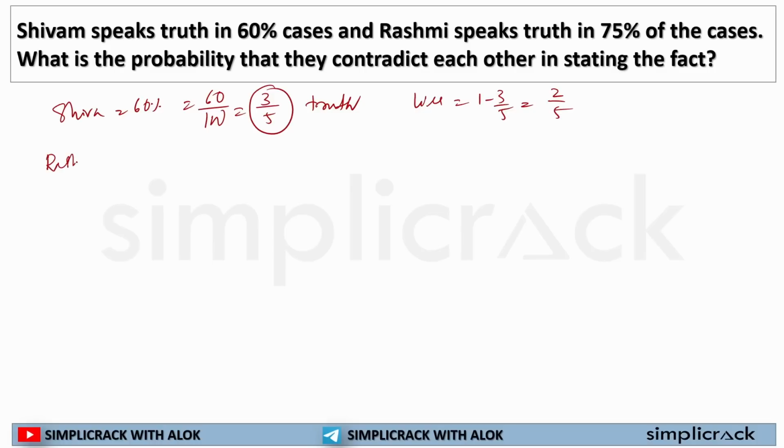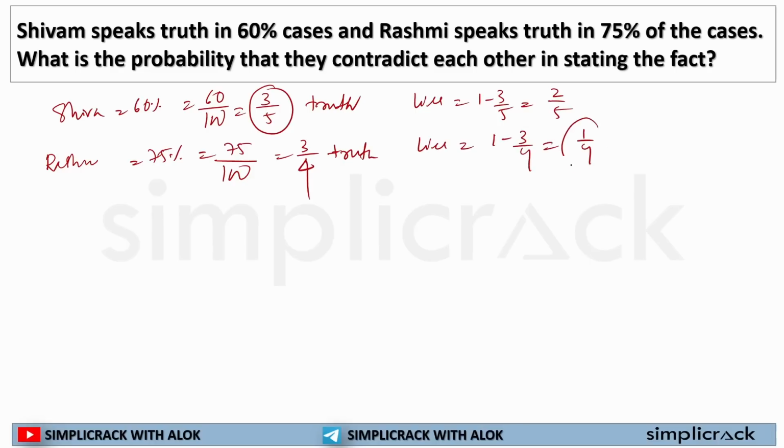Now, Rasmi speaks 75% truth. That means 75 out of 100 times she says truth, so it will be 3 by 4 times the truth. Now, how many times will she lie? 1 minus 3 by 4 is equal to 1 by 4. So this is the lie. Now, you use the formula, then we will get the answer to this question.